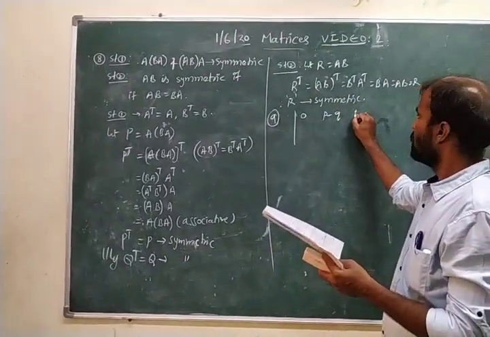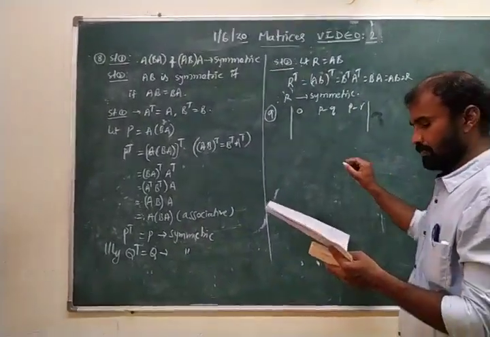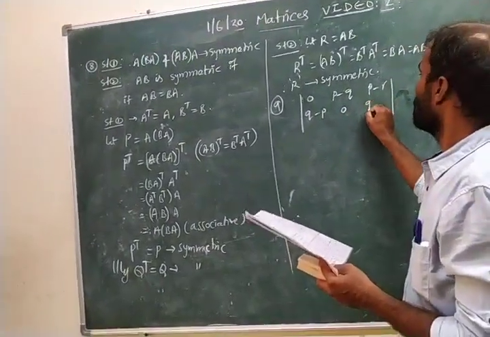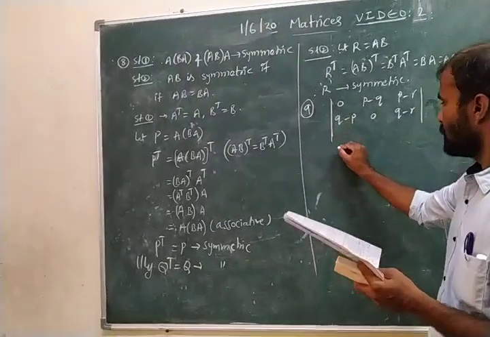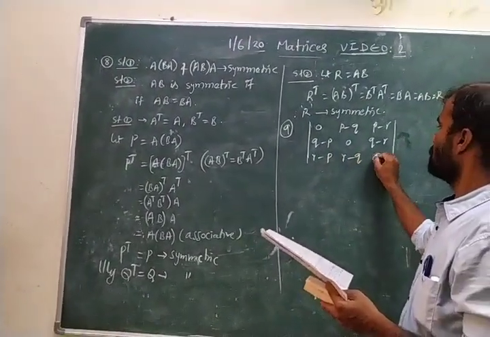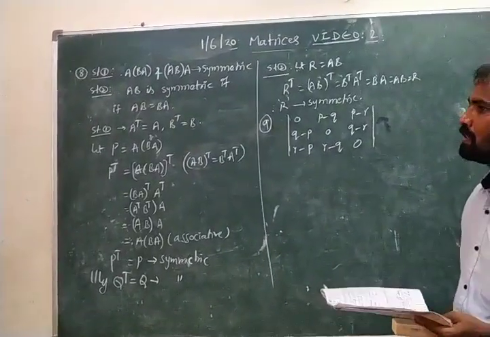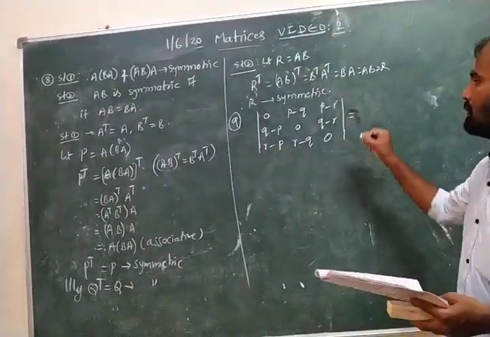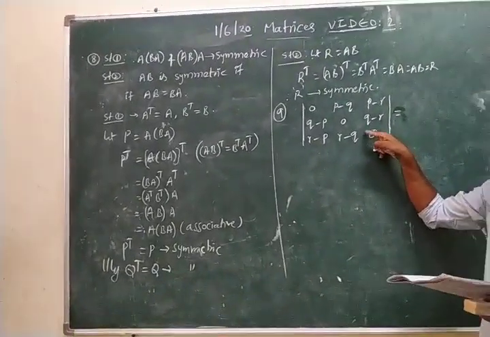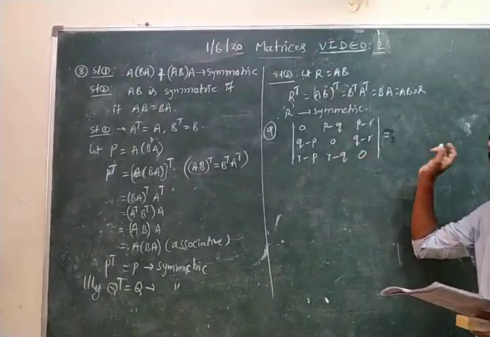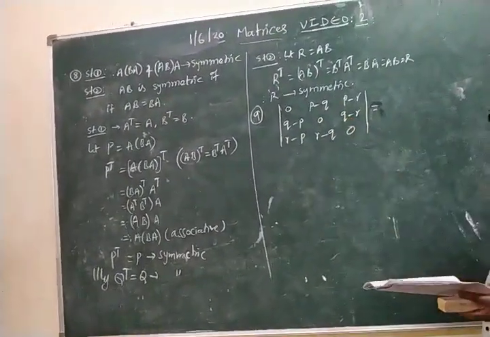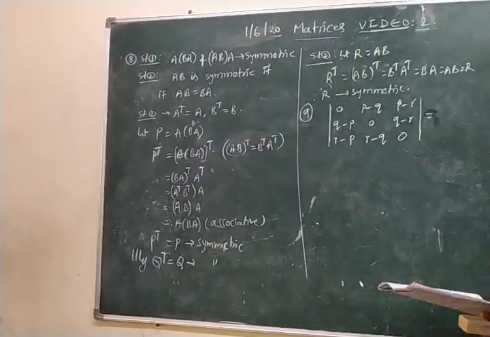The matrix has entries minus Q, P minus R, Q minus P, 0, Q minus R, R minus P, R minus Q. Clearly this is a skew symmetric matrix. In every skew symmetric matrix, the principal diagonal elements are 0. That is the first property. Observe here that the principal diagonal elements are 0. And the upper triangle matrix